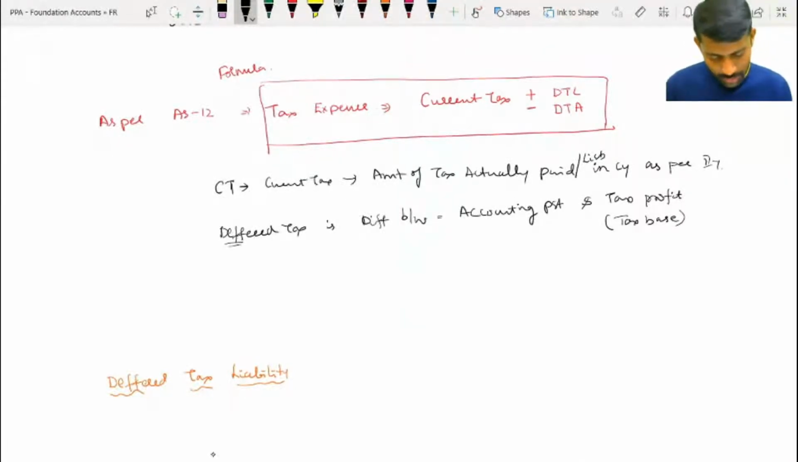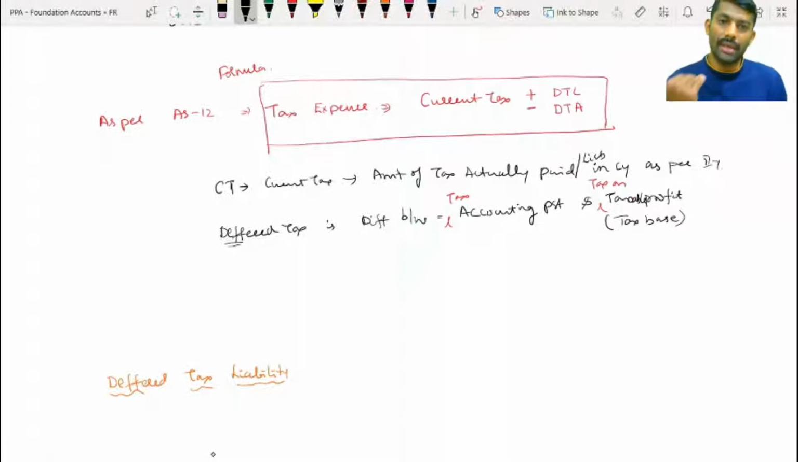Deferred tax means what? Deferred tax means, my dear friends, the difference between tax on accounting profit and tax on tax profit or taxable profit. So this is the difference. If that difference is a saving in current tax, but in future it is expected to increase, then it is called a deferred tax liability.